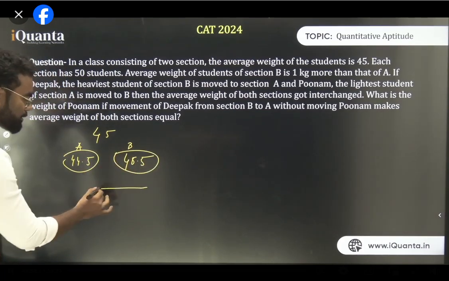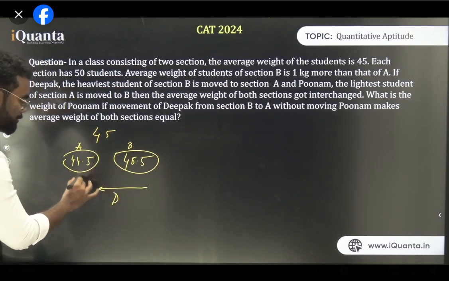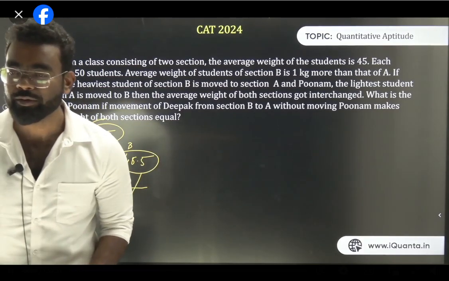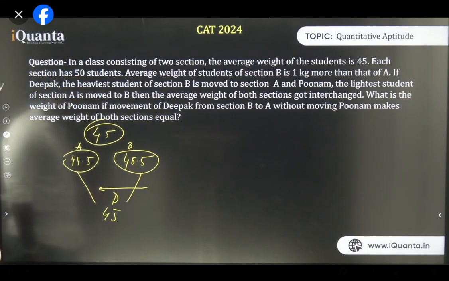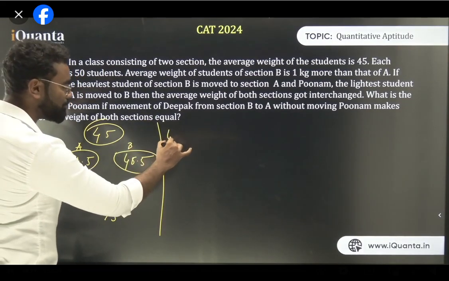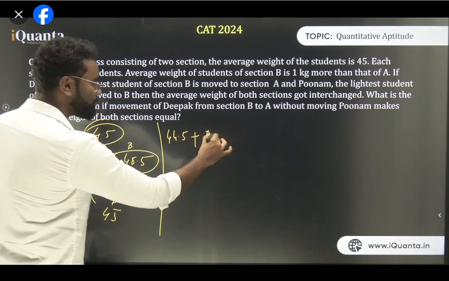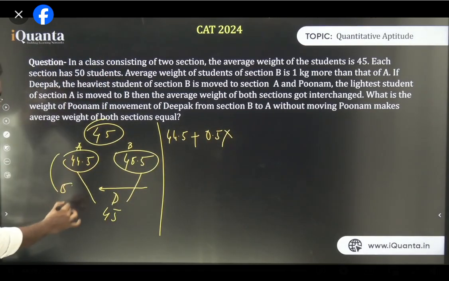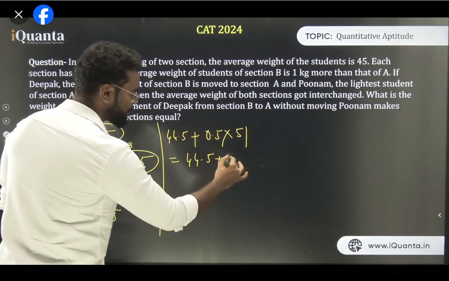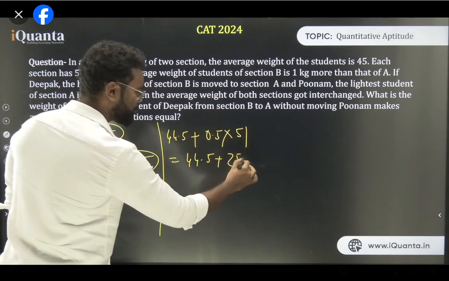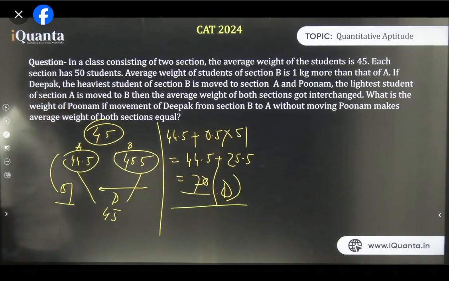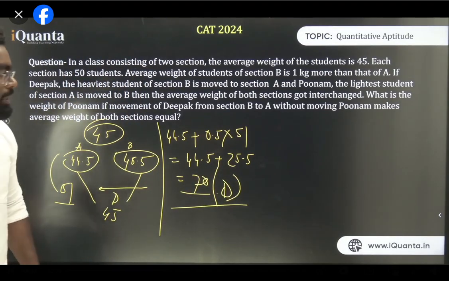When Deepak is joining section A, the average weight becomes 45. Why 45? Because the class's average weight is also 45. That's why it is 45. You will get this approach just by doing more practice, nothing else. So Deepak's weight is basically the previous average 44.5 increased by 0.5 into the number of people in section A, which is 51. So that is Deepak's weight: 44.5 plus 25.5, which is 70. 70 is the weight of Deepak. That is the first thing we have got. Clear, all of you?